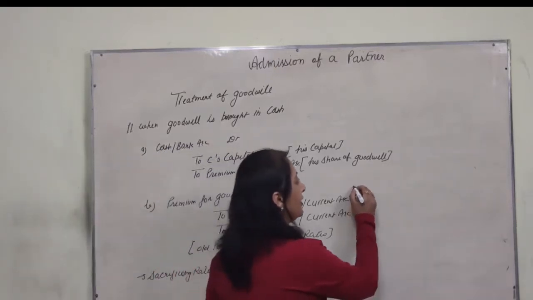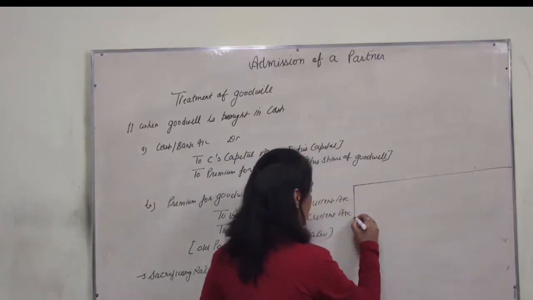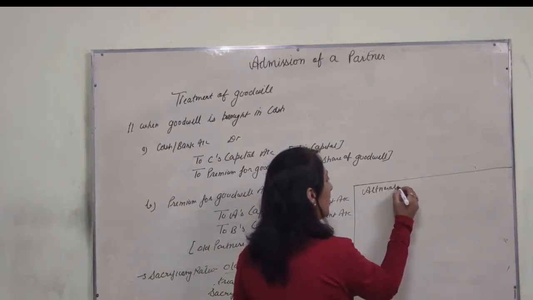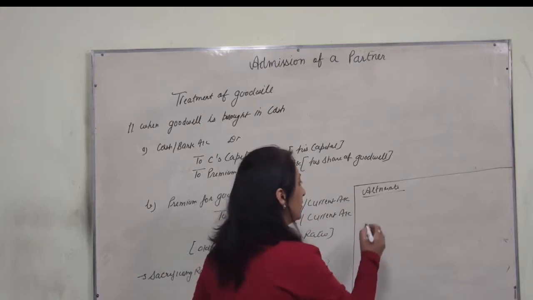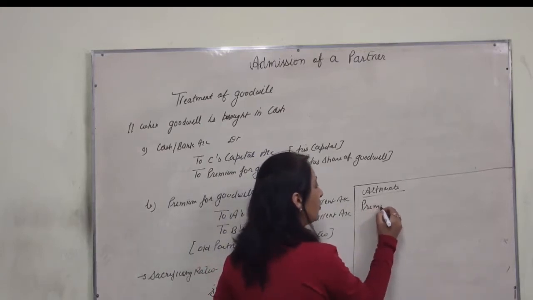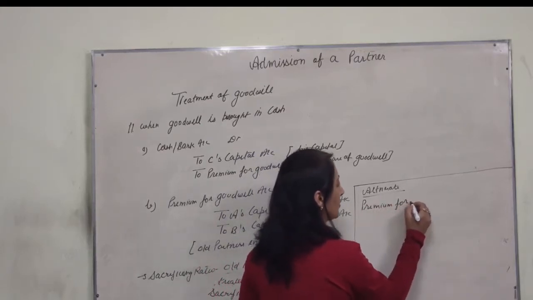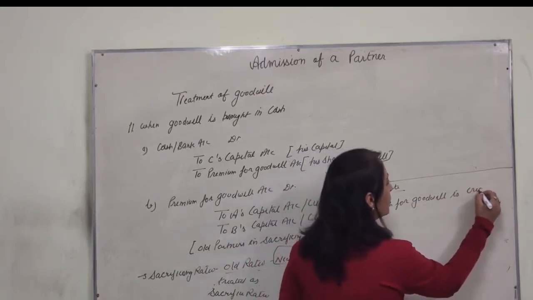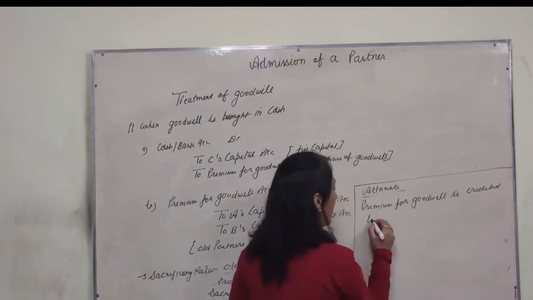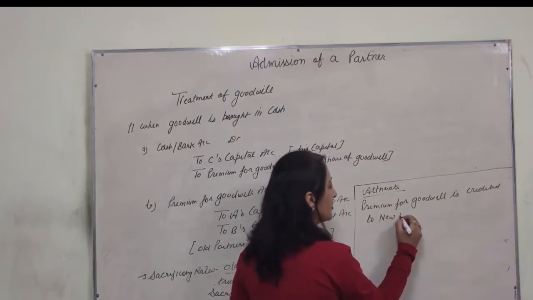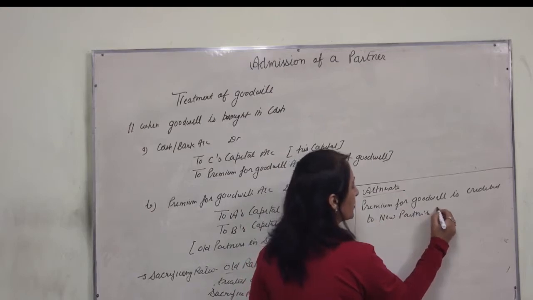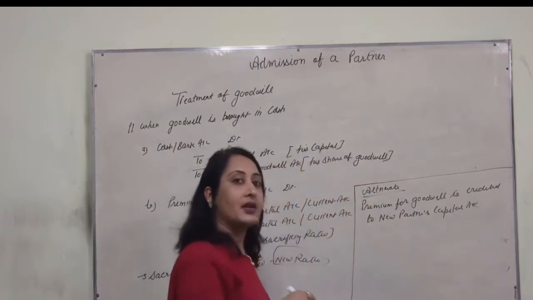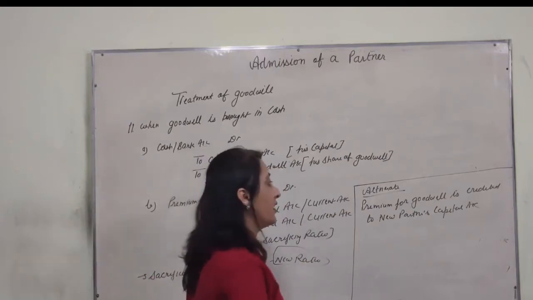Now, there is an alternate. Premium for goodwill account is credited to the new partner's capital account. Therefore, goodwill is distributed among the partners in sacrificing ratio.